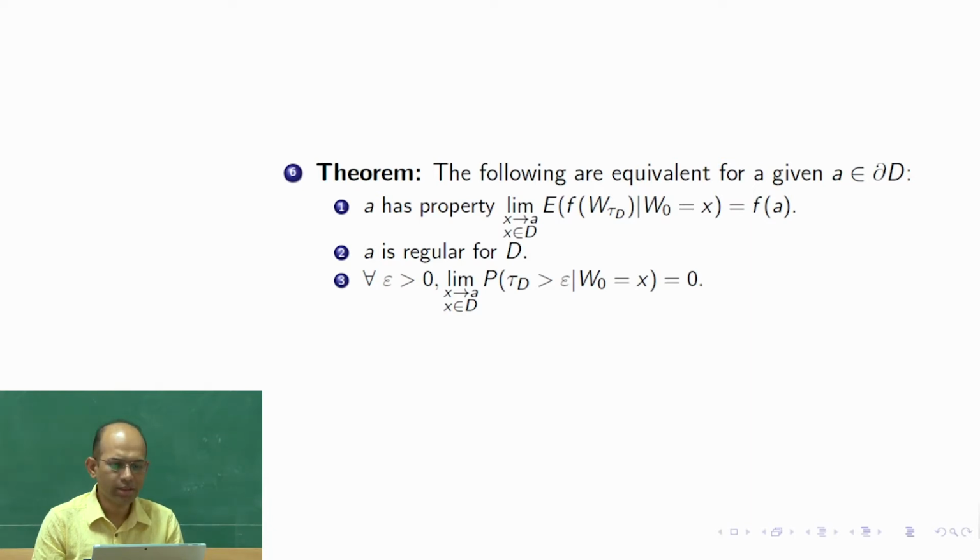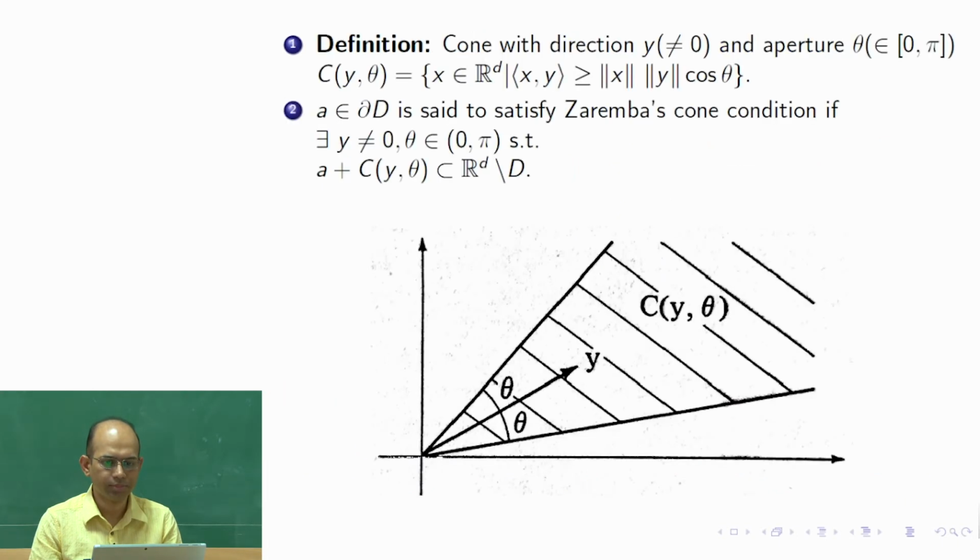Okay, so what is there? A has this continuity property, and you have to prove that A is regular for D. We are going to take the contrapositive method, prove by contradiction. We consider that A is irregular for D, and then we have to get a contradiction here. So, we have to get that this is not equal. That is our goal, and that we need to get for any function f which is boundary measurable and continuous at point A. I have not written here the nature of f, but I think I have written it in earlier slides.